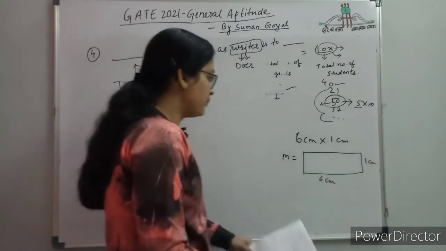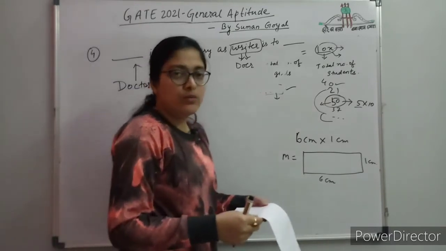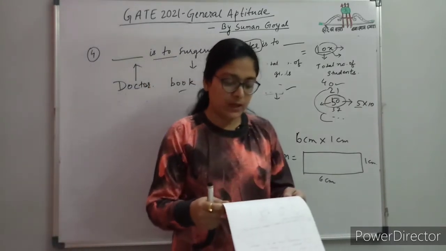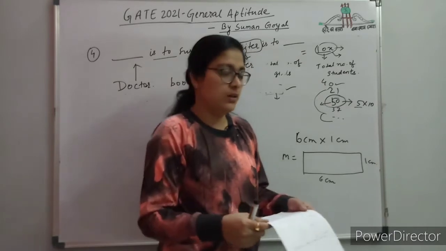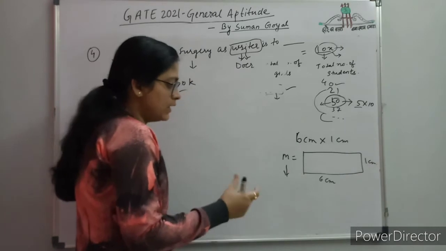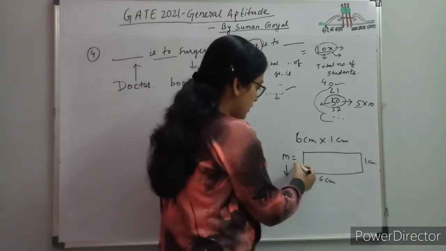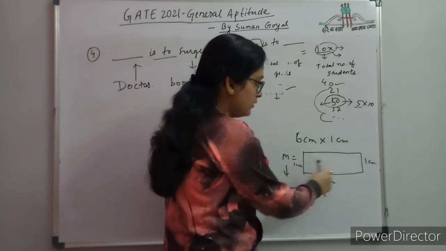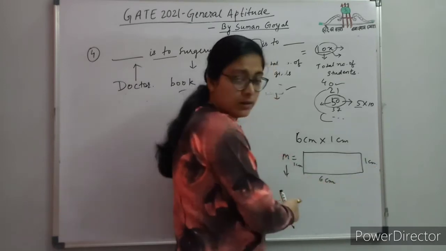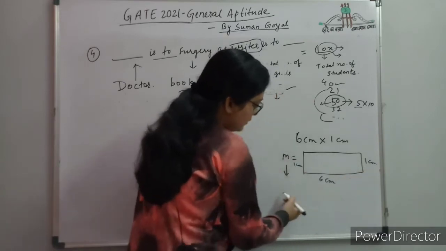And what are they doing with the sheets? Sheet M is rolled to form an open cylinder by bringing the short edges of the sheet together. What is the short edge of this rectangle? 1 centimeter is the short edge and 6 centimeter is the longest edge. So by bringing this edge together, it is forming an open cylinder.